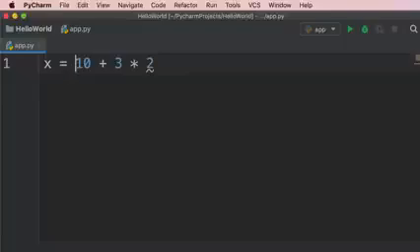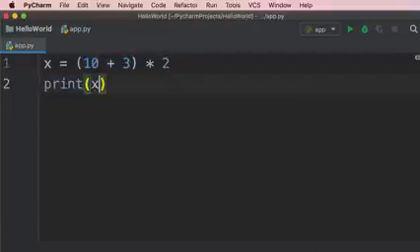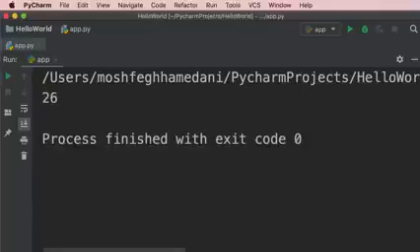For example, in this expression, if we want 10 plus 3 to be evaluated first, we can wrap it in parentheses. So, like this. Now when we execute this code, we're going to see 26 because 10 plus 3 is 13, and that multiplied by 2 is 26. Let's verify this. So print x, and we get 26.